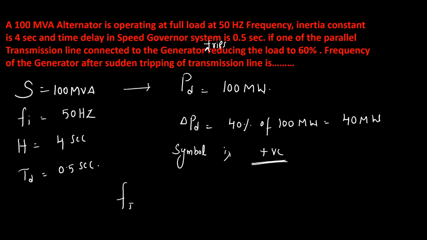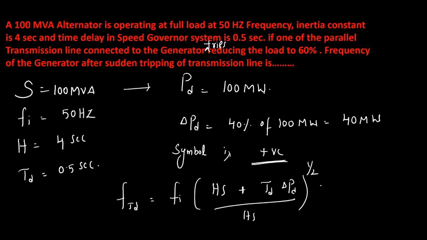So your F tau D is F initial into (HS plus tau D into delta PD divided by HS) whole to the power of 4. If you substitute these values, 50 into (100 into 4 plus 40 into 0.5 divided by 100 into 4) whole to the power of half.